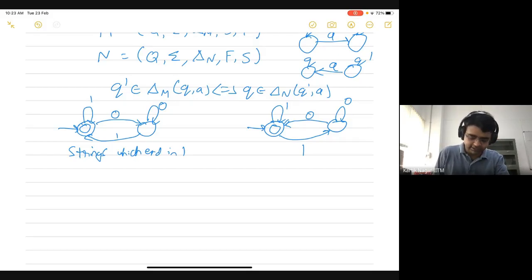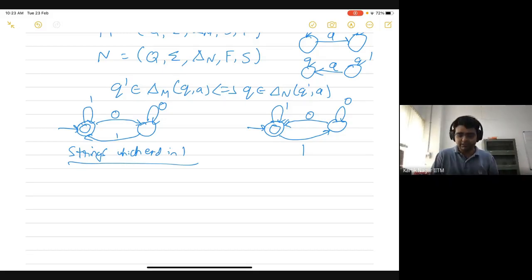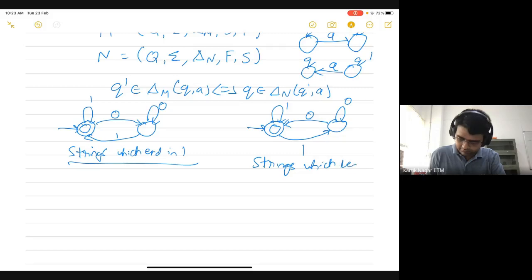So what's the reverse of this language, strings which end in 1? Intuitively, what would be the reverse of this language? If you have a string which ends in 1 and you reverse it, then what do you get? Yeah, strings which begin with 1. So this automaton should accept strings which begin with 1. And epsilon is also there in both, since the reverse of epsilon is epsilon itself, so that's fine. So does this automaton actually accept strings which begin with 1?